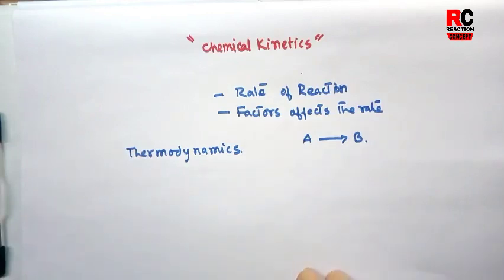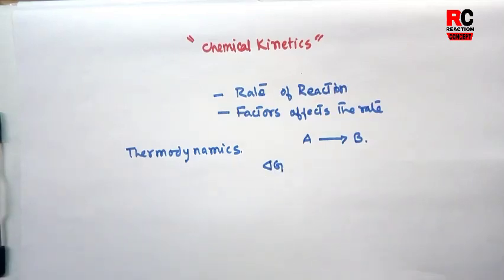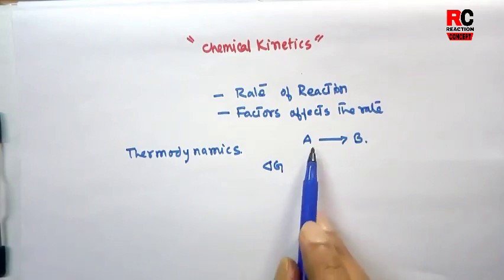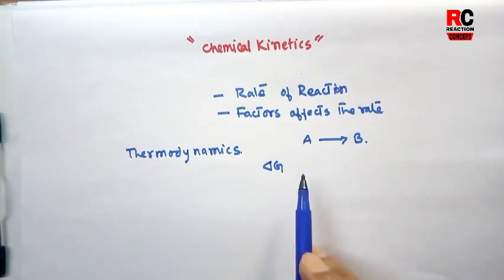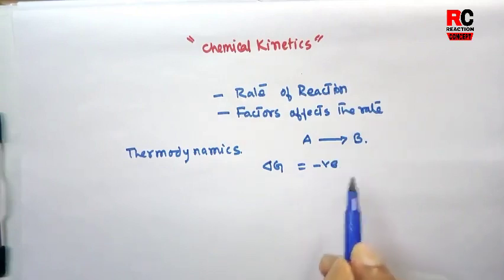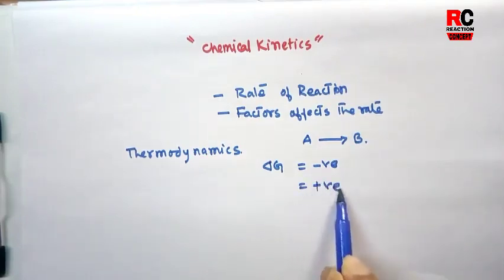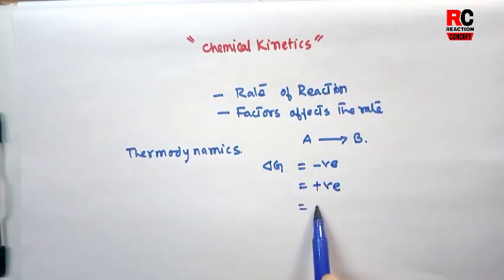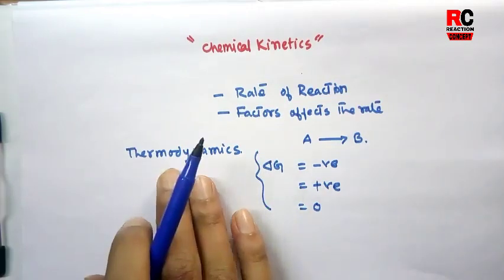There is a term you may remember called the change in Gibbs energy of a reaction. This Gibbs energy gives an indication about whether the reaction is spontaneous or non-spontaneous. If Gibbs energy is negative, then the reaction would be a spontaneous process. If it is positive, it is a non-spontaneous process. If it is zero, then the reaction is in equilibrium. This kind of thing we can expect from the thermodynamic point of view.